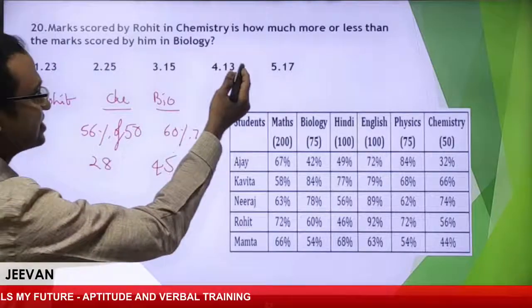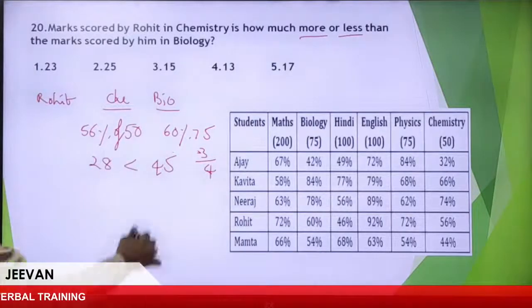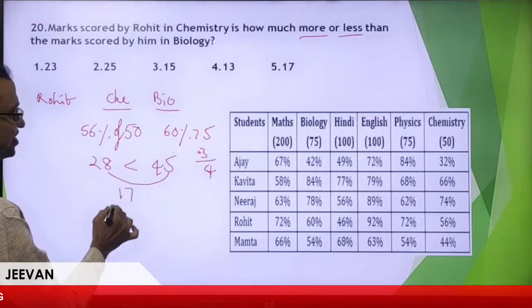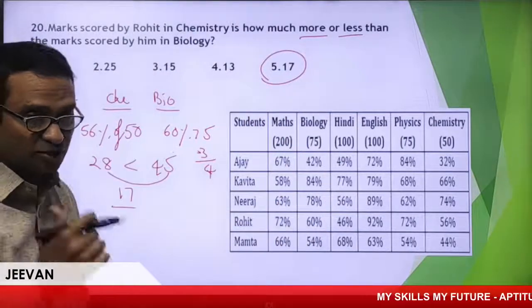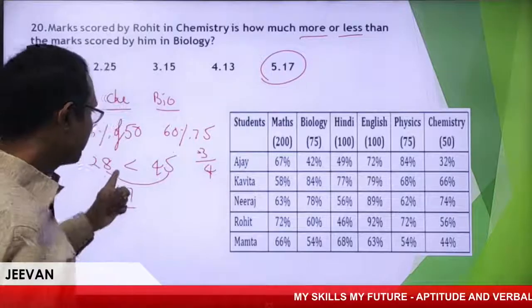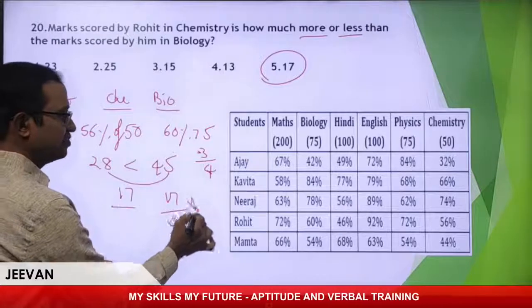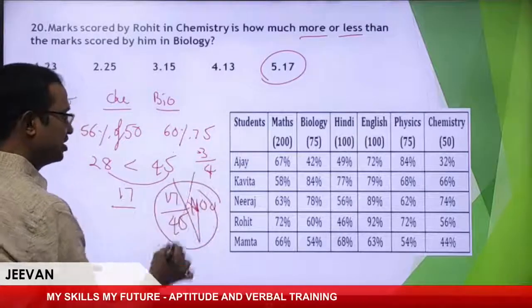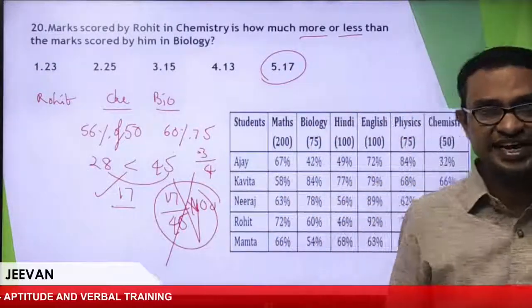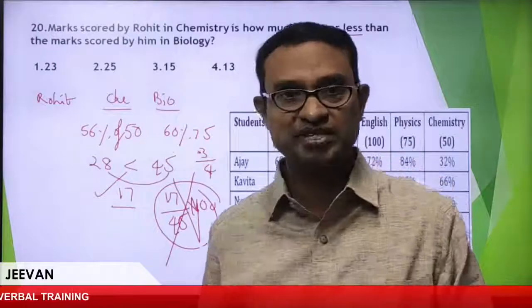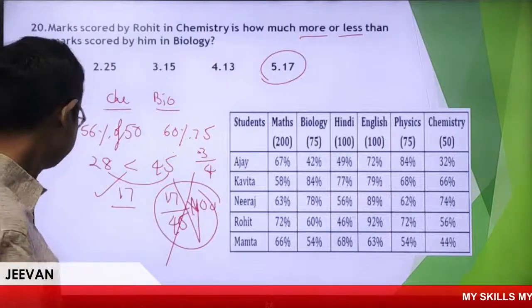Now more or less, it is absolutely less. How much less? It's very clear, 17 less. It is not percentage, right? It is not percentage. Percentage means different. How to calculate percentage? This is how much less than this one? 17 less than 45 into 100. But they are not asking about percentage. So value. I hope you understood clearly. Is it right? So this is about data interpretation. We have done 5 questions, right? Hope you people are following me. Move to the next one.